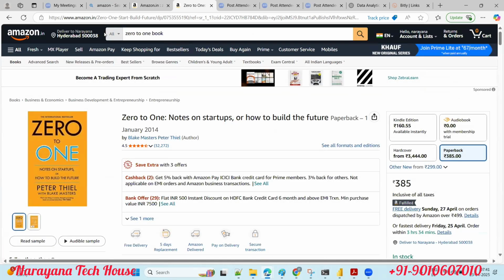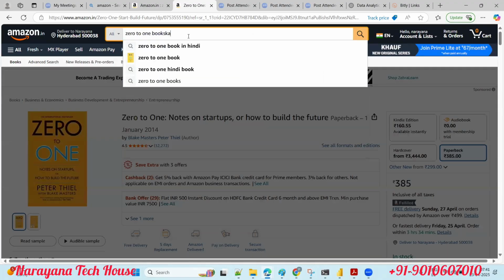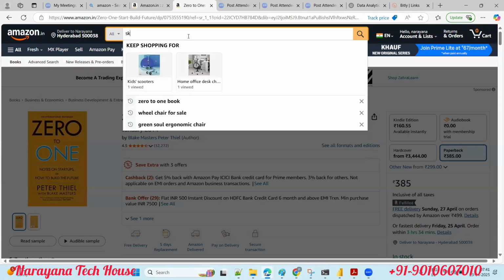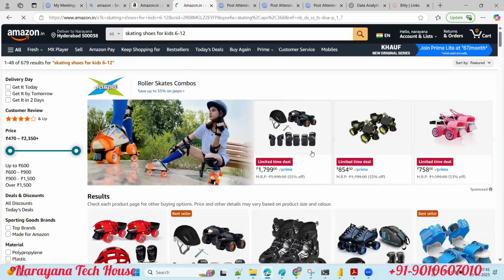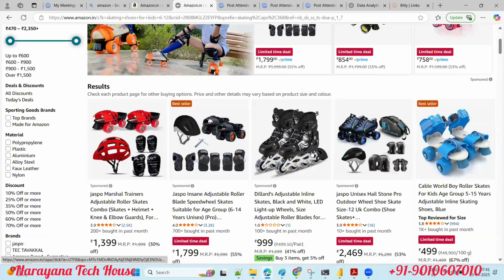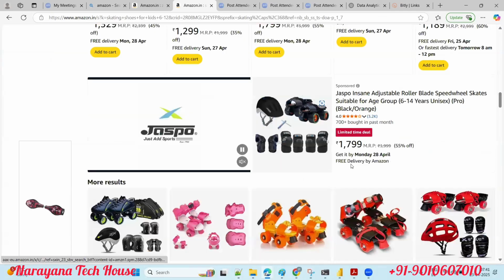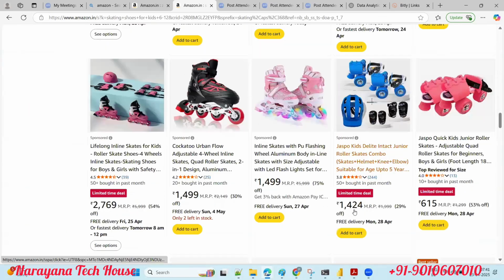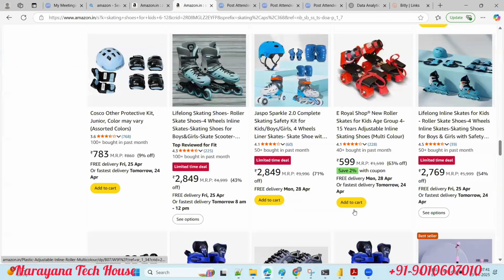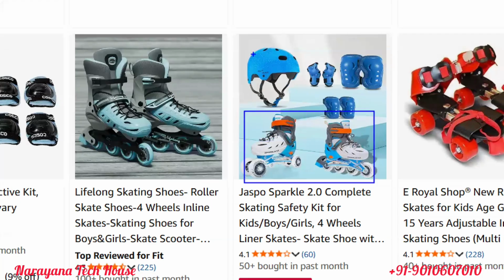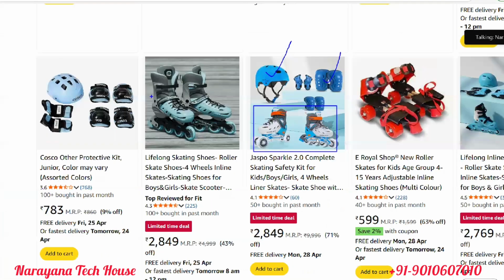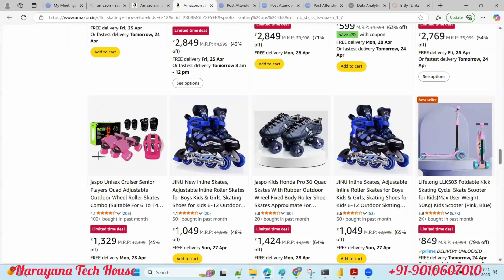Or let's go with the skating shoes, something for a kid, something like this, guys. See, skating shoes. If you come down, it will show the group also. Even though I searched for only shoes, it's recommending the helmet, gloves, all of it, as a group, as a combo, guys.